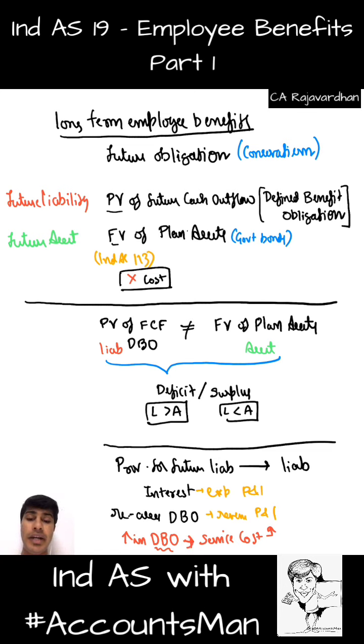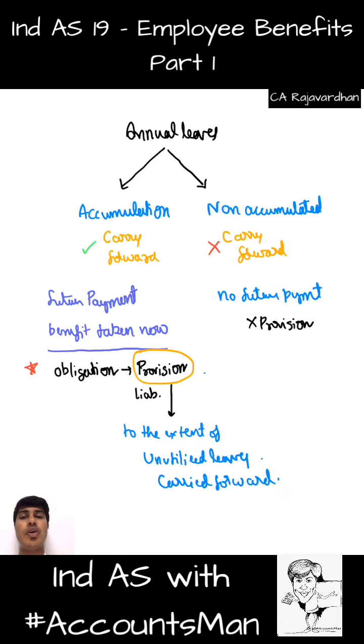So what are the two items that will go to the P&L account? Number one, interest on the provision for liability, which will turn our provision for liability into liability. And the next one is service cost, that is the increase in the defined benefit obligation arising on reassessment of the defined benefit obligation at the end of each reporting period. Both of them will be transferred to our P&L account. So by this we are done with our long-term employee benefits also.